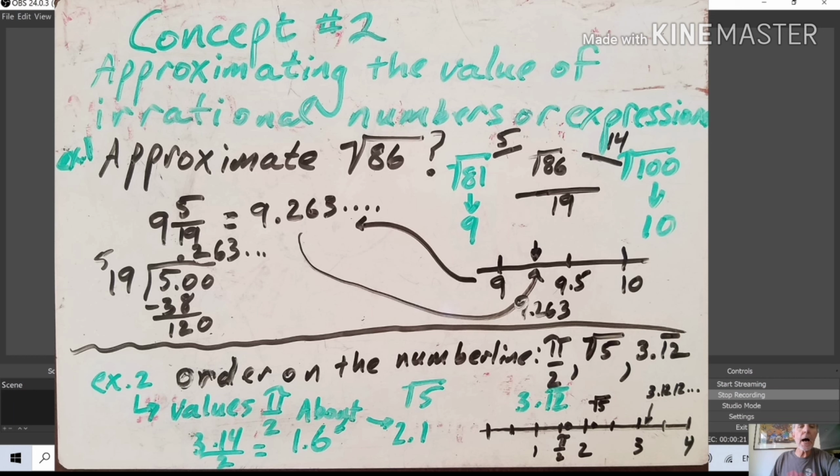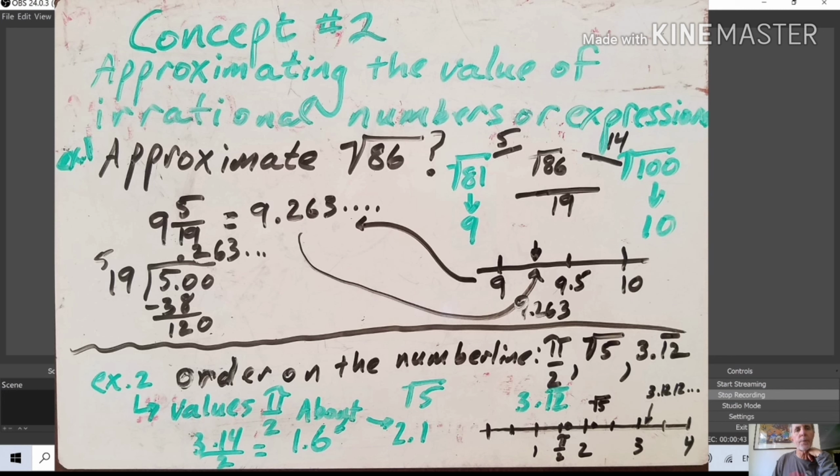In fact, I think I might have stolen this lesson or these examples from the Khan Academy lesson itself. But let me talk about the next concept. So there are 2 concepts. The first concept was about what's rational versus irrational, and now we're approximating the value of irrational numbers or expressions.